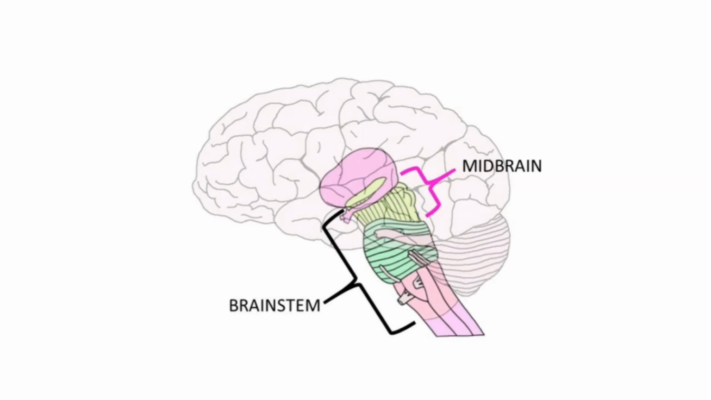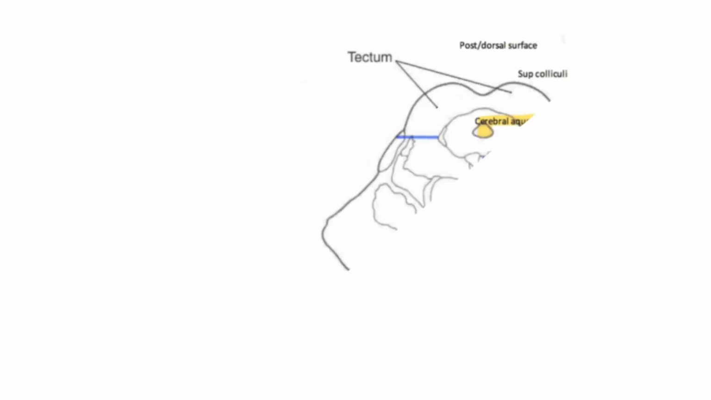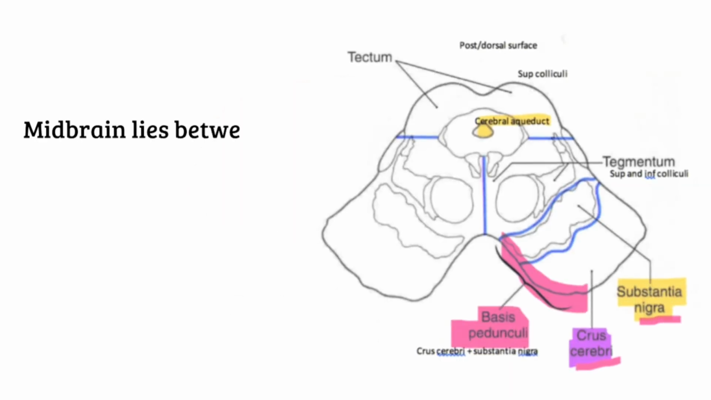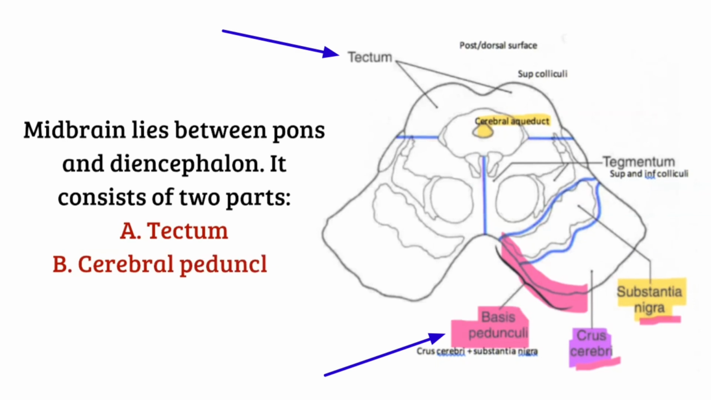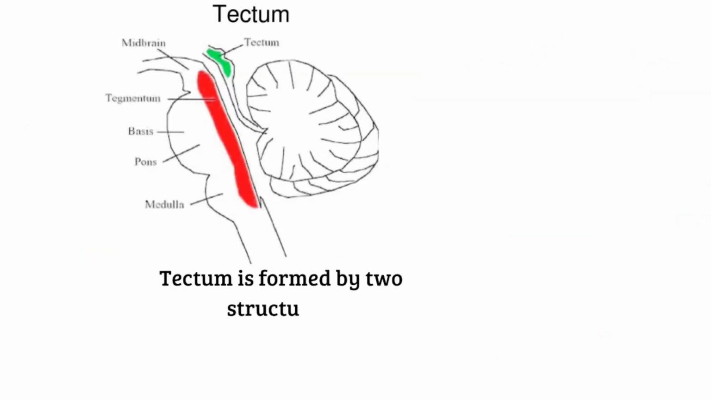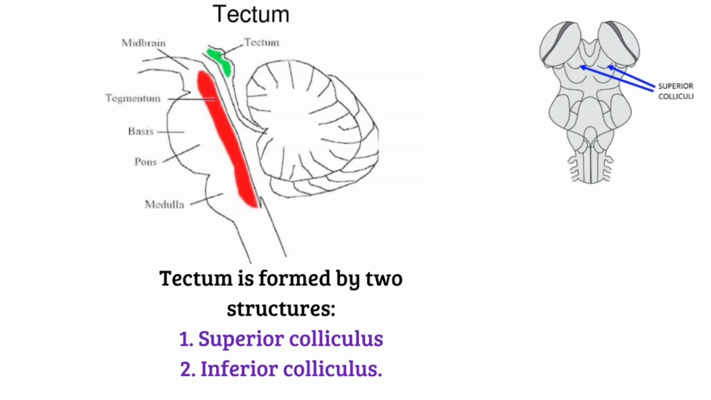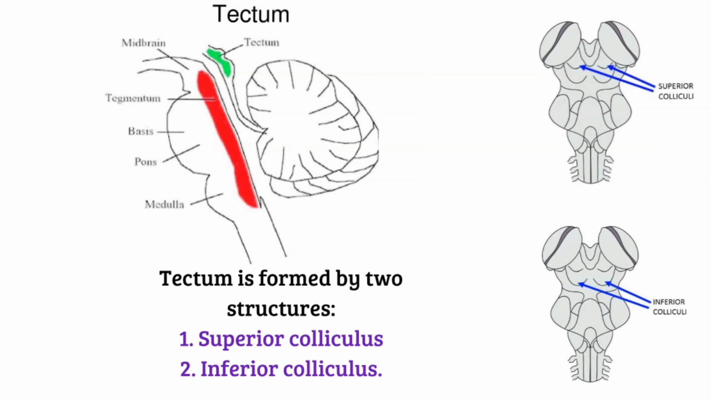So now we will learn the midbrain. Midbrain lies between pons and diencephalon. It consists of 2 parts, tectum and cerebral peduncles. Now, tectum is formed by 2 structures, superior colliculus and inferior colliculus.